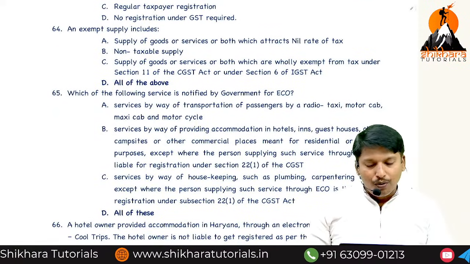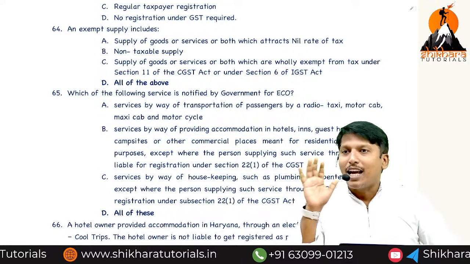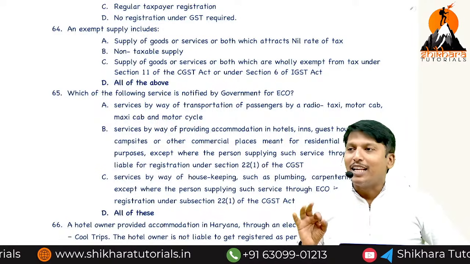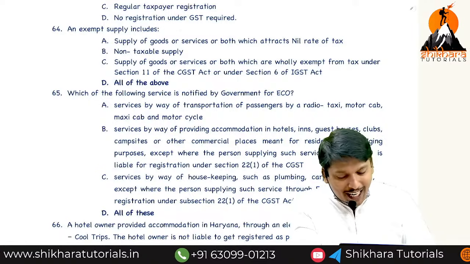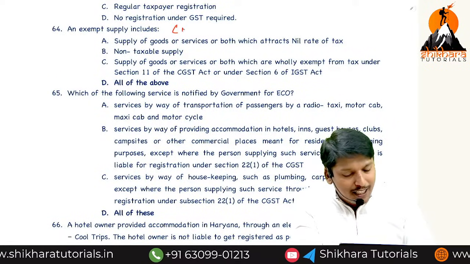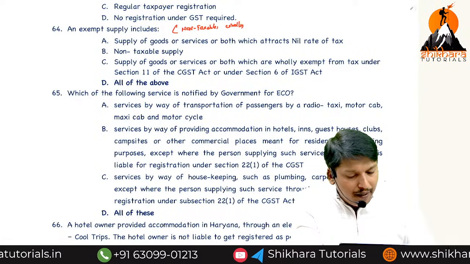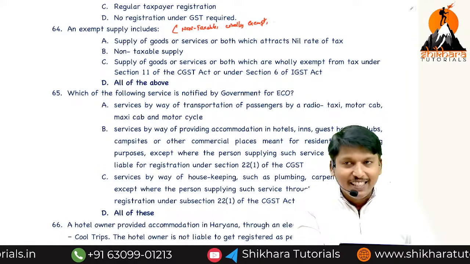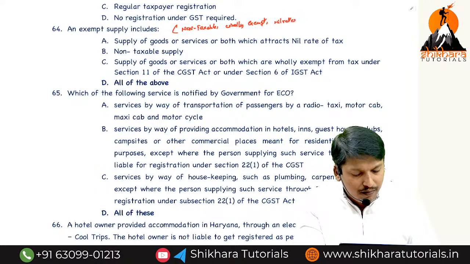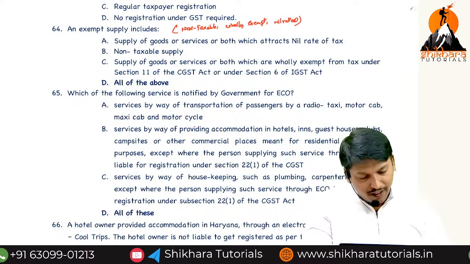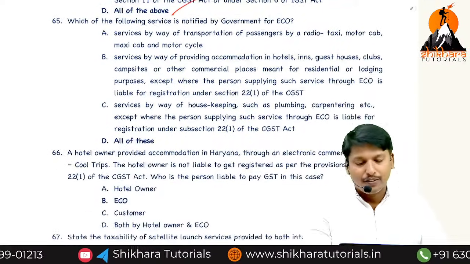Exempt supply includes, in the aggregate turnover, all taxable supplies liable to pay tax. Exempt supply includes non-taxable supply, nil rated supply, wholly exempt supply. Zero rated supplies are exports. Nil rated. Then what is the correct answer? Nil rated, non-taxable, wholly exempt. All the above is the correct answer.